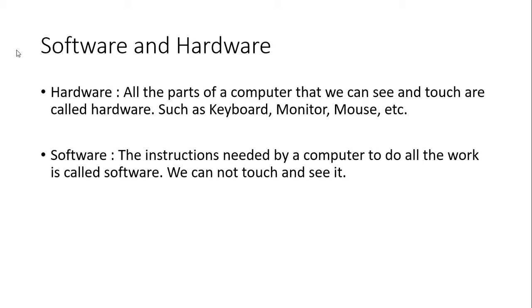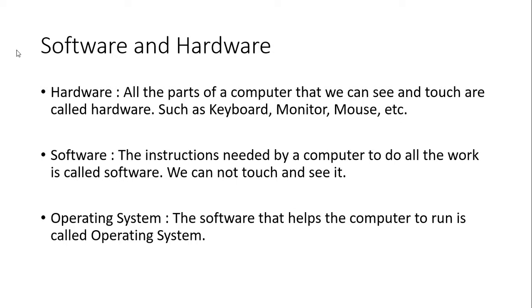If you have heard a word like software programmer, the software programmer works with the software in our computers. So, the instructions needed by a computer to do all the work are called software, which you cannot see or touch.